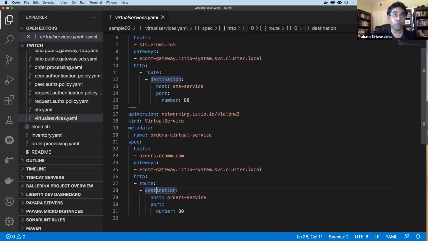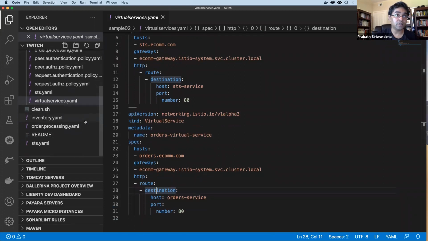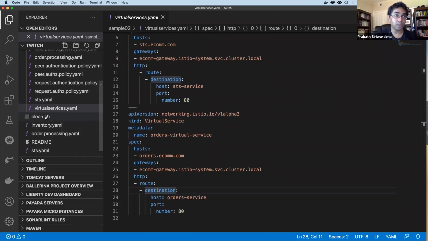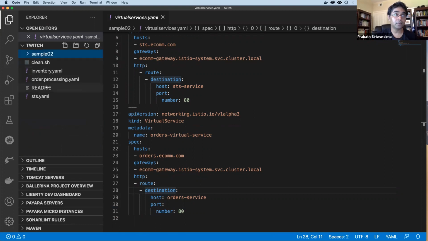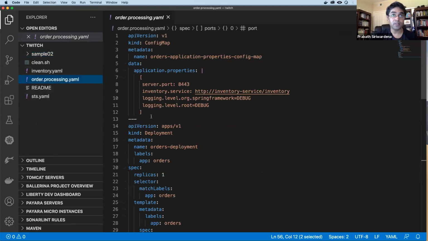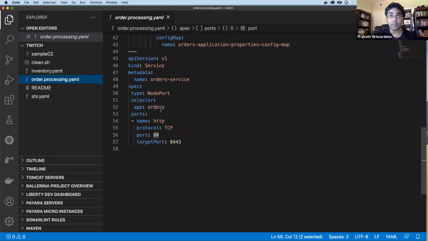If you go to the order service definition, which we showed you before, here you can see, if you look at the Kubernetes service definition, it is listening on port 80, right? So whatever traffic comes to that particular virtual service will be routed to the corresponding port using this service definition, right? So that's how Istio will route traffic that comes to the Istio Ingress gateway to the corresponding port.